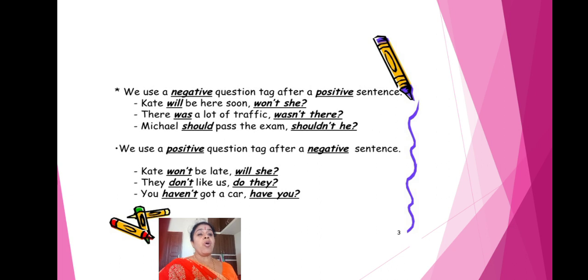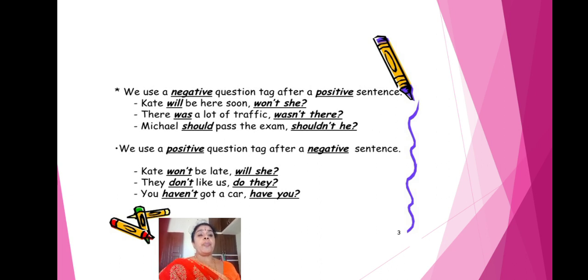There was a lot of traffic. Was is the auxiliary verb. What is the question tag? Wasn't there?